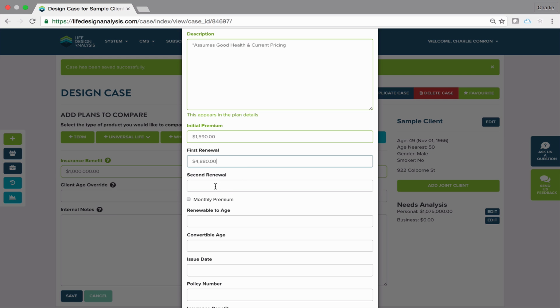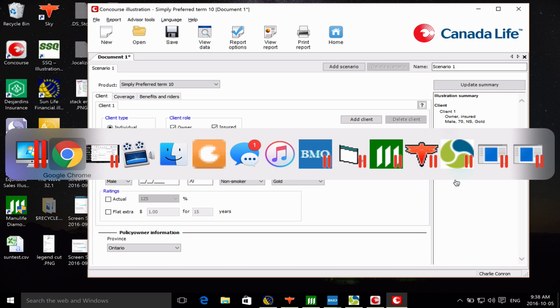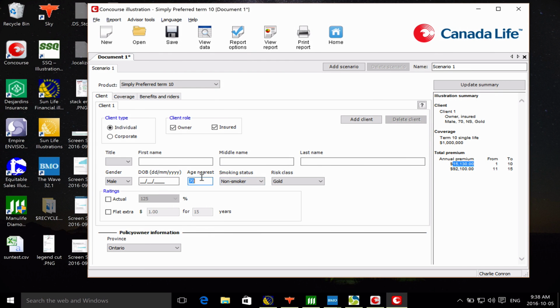Now again, we're going to assume they do this once more. They come back. Now they're 70. They repurchase insurance again, and now our premium jumps. However, it's not as drastic as that guaranteed renewal. But that's what we're trying to illustrate to them. So I'm going to go back and keep entering these renewals. Now, if you have a different age of client, you may have more or fewer of these renewals to do, but keep going back until this basically happens.